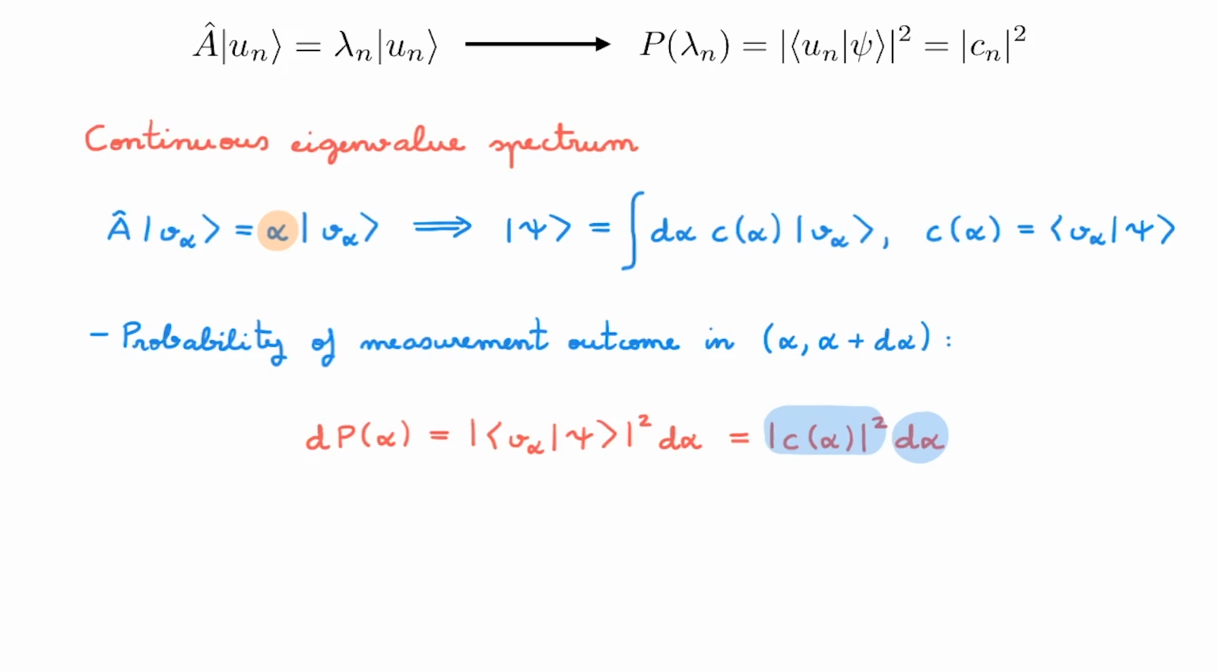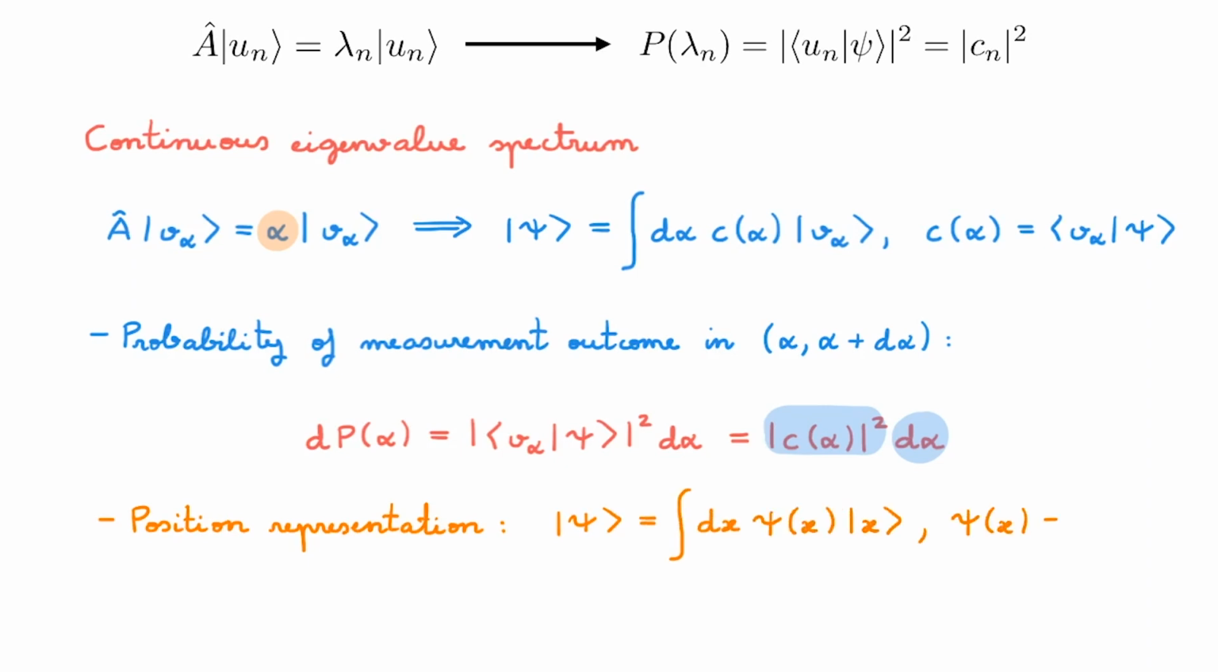The most famous example of a continuous variable is perhaps position, which leads to the position representation. Restricting the discussion to one dimension, a general state psi written in the position representation is given by this. The expansion coefficients are still given by the usual expression, but in this case they are typically written with the symbol psi rather than the symbol c. Of course, these are nothing more than what we call the wave function of the system, and you can find further details about this in the corresponding video linked in the description.